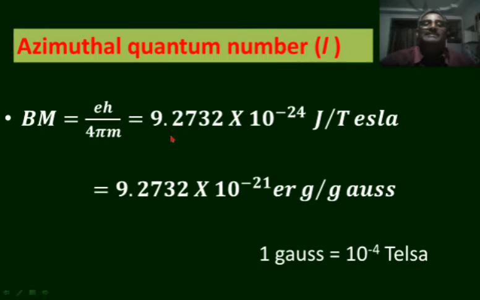Its value is 9.2732 into 10 to the power of minus 24 joules per Tesla in SI system. That is equal to 9.2732 into 10 to the power of minus 21 ergs per Gauss. Here the relation between Tesla and Gauss is 1 Gauss is equal to 10 to the power of minus 4 Tesla. And this is the value in the CGS system.